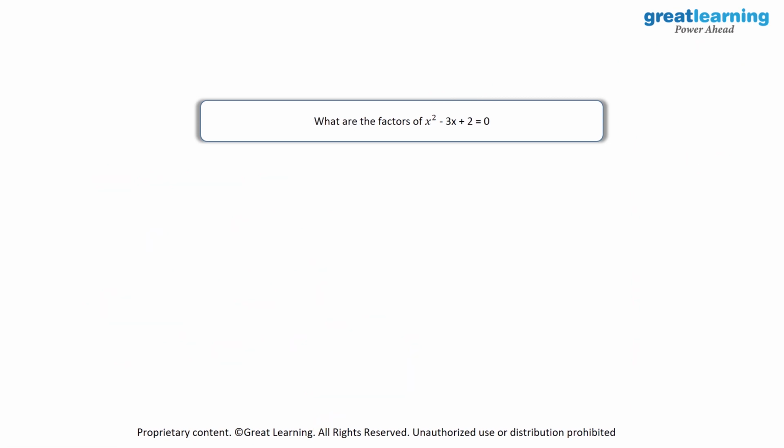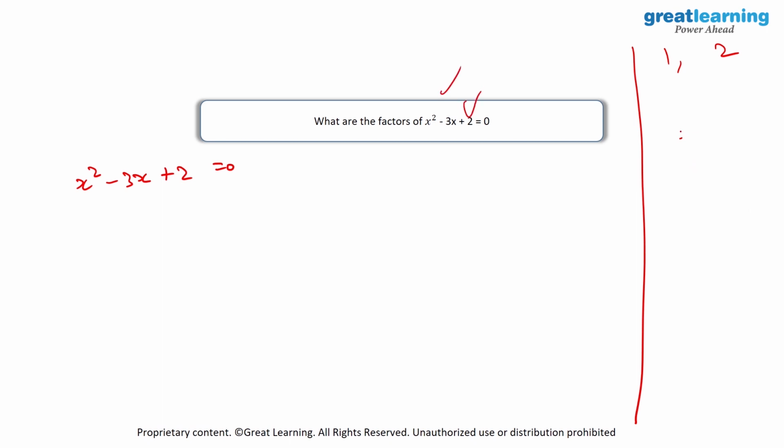Then we have, what are the factors of x square minus 3x plus 2 is equal to 0. I will write down x square minus 3x plus 2 is equal to 0. I'd have to list down the factors of 2, which are just 1 and 2. And over here, as you see, multiplying these two will give us 2. So here we would need factors such that multiplying them will give us 2 and adding them will give us minus 3. So for this, the perfect answers will be minus 1 and minus 2 because minus 1 into minus 2 is equal to 2 and minus 1 plus minus 2 will be equal to minus 3.